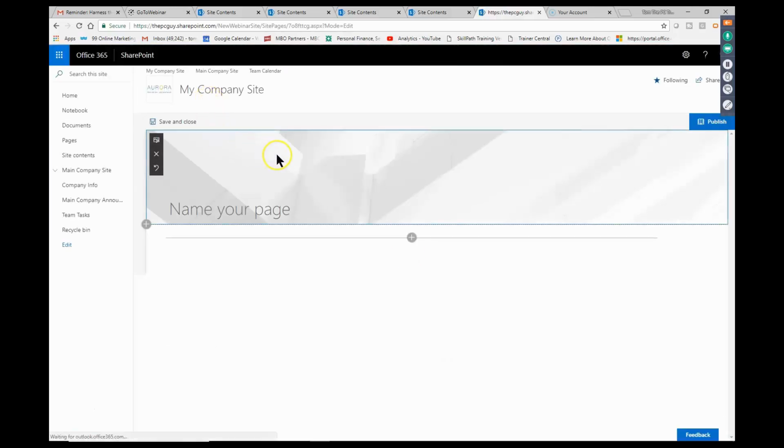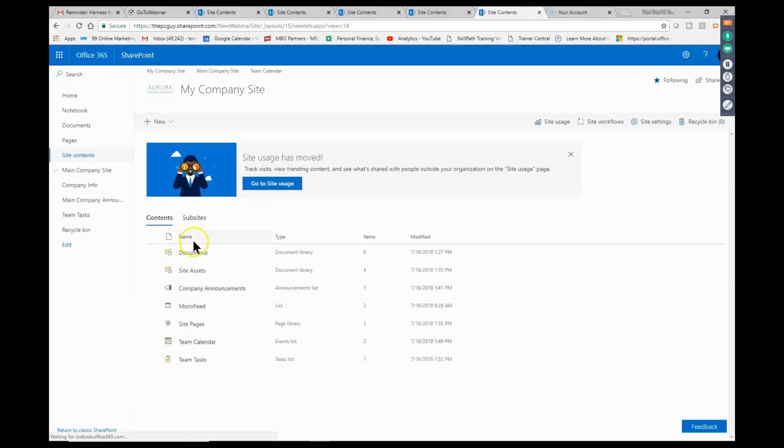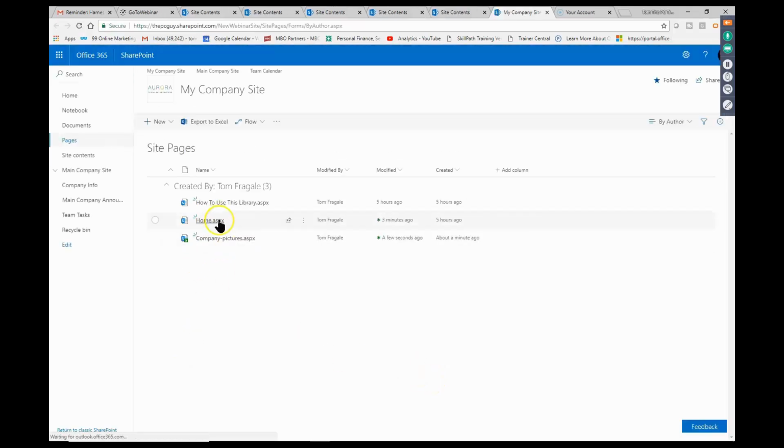And let's say this page is going to be company pictures. Just as an example, whatever it would be. So I'm going to go ahead and publish that or save and close it. Now, this is something you have to just get familiar with. Everything is going to be under the site contents, okay? That's the only way they can get to it right now. So I just picked on site contents. I picked on site pages. Now I see my home page, and then I have the company pictures.